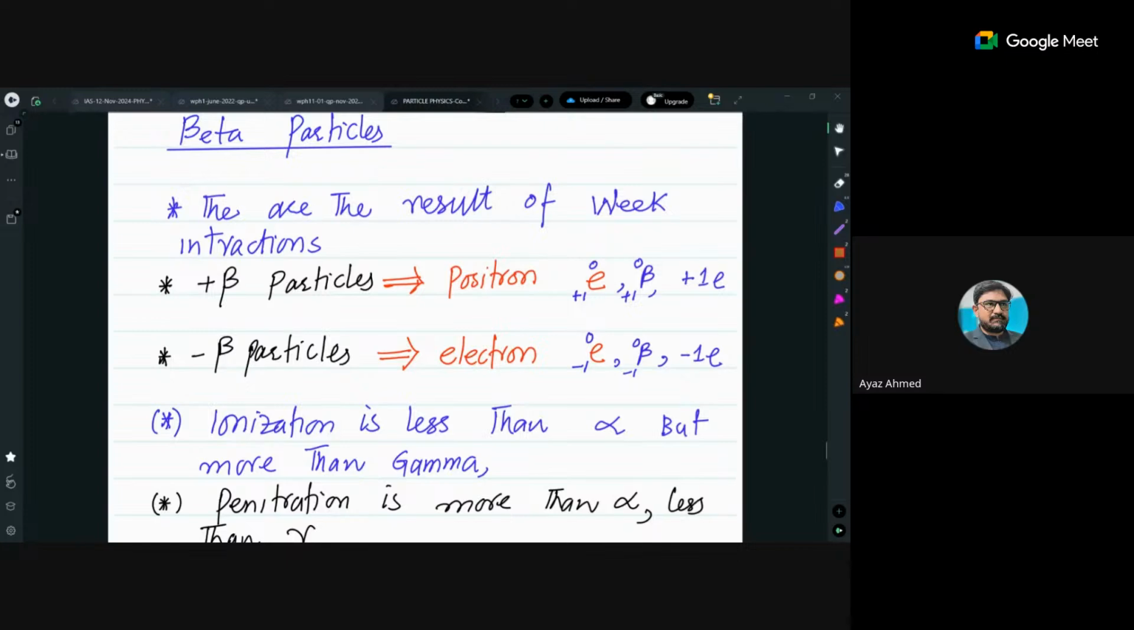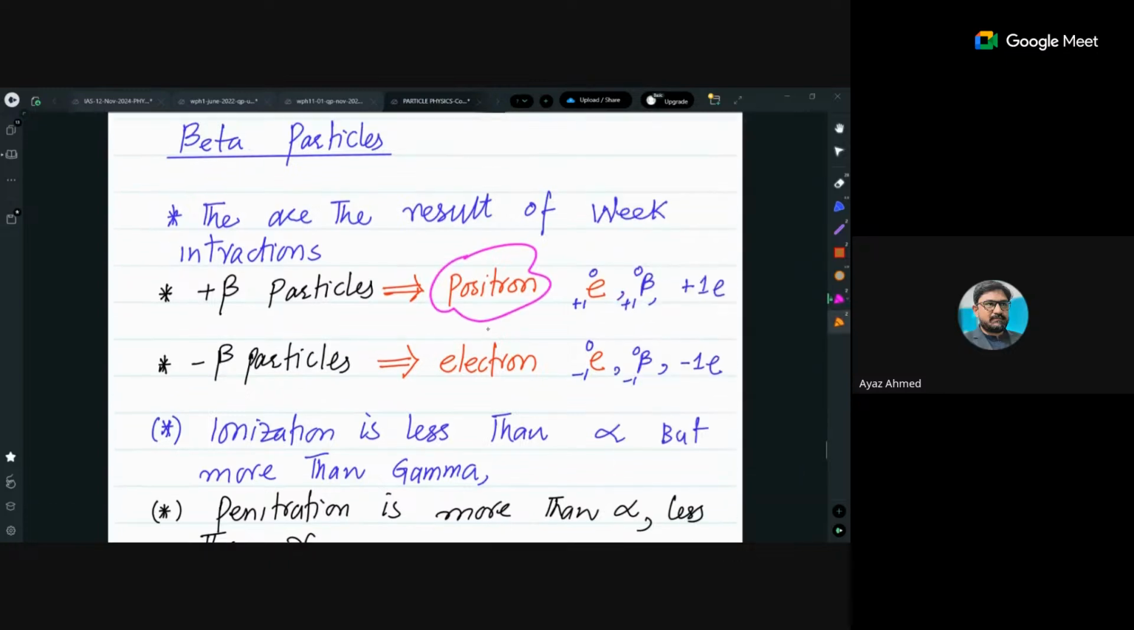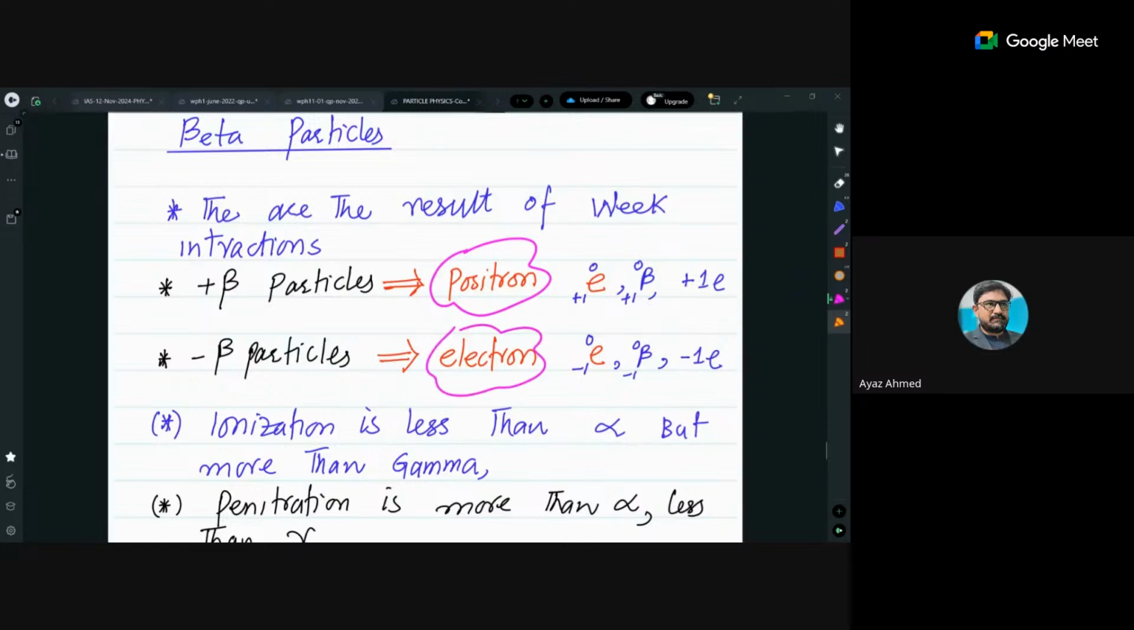So positive beta particles are considered as positron in the particle physics. Again, I'm telling you, in the particle physics they are considered as positron, and the negative ones are considered as electron. But here we will talk about them as beta radiations or beta particles. The positron's symbol would be +1 e 0, or plus beta 0, and its charge is +1 e. If it is a negative beta particle, it would be represented by the symbol of electron, -1 e 0, or -1 beta 0, and it has the -1 charge.